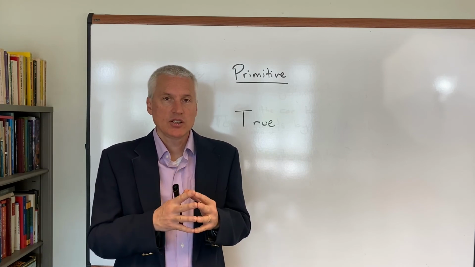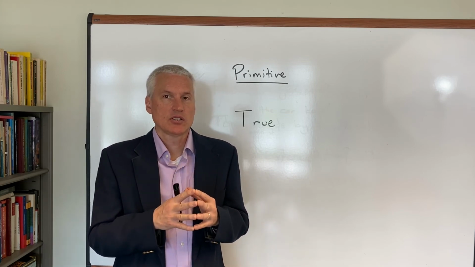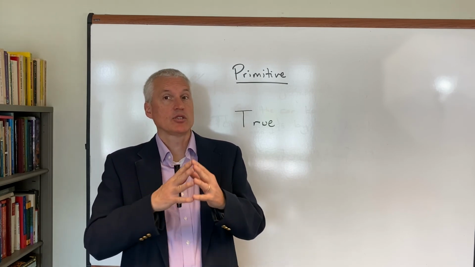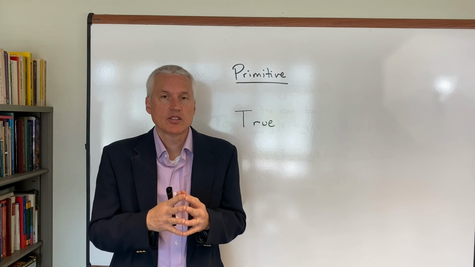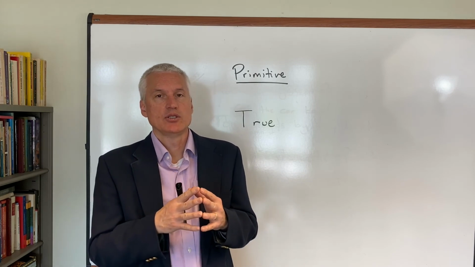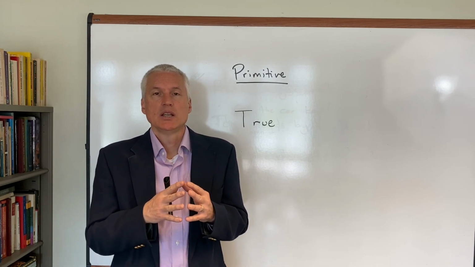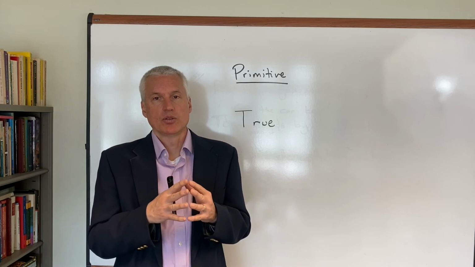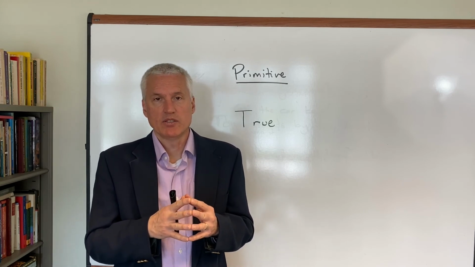And we insisted that every sentence in our language be either true or false, never both, never neither. That's our principle of bivalence.